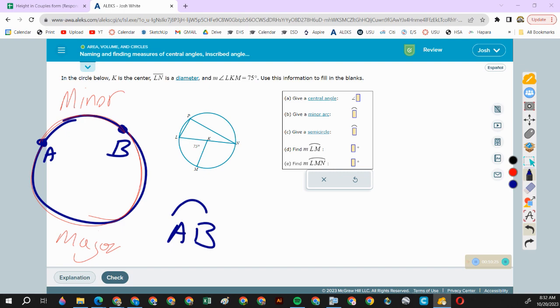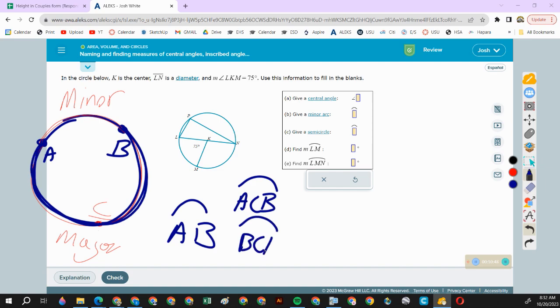How do we do major arcs? In order to label a major arc, we need another point. And then that point goes in the middle. So I could start over here and say arc ACB, or if I go in the other direction, it would be arc BCA. And that's a major arc. All right?